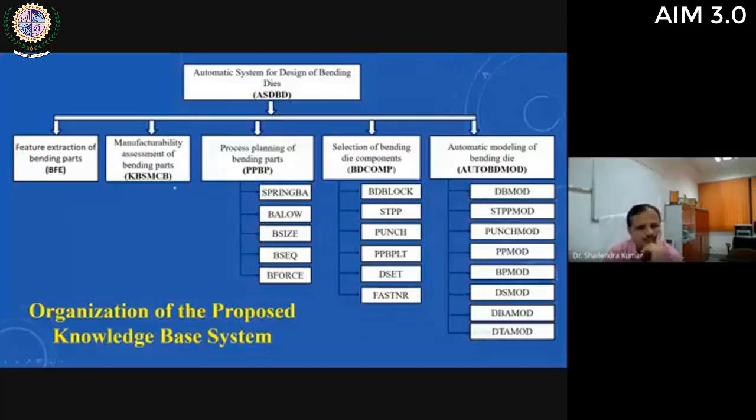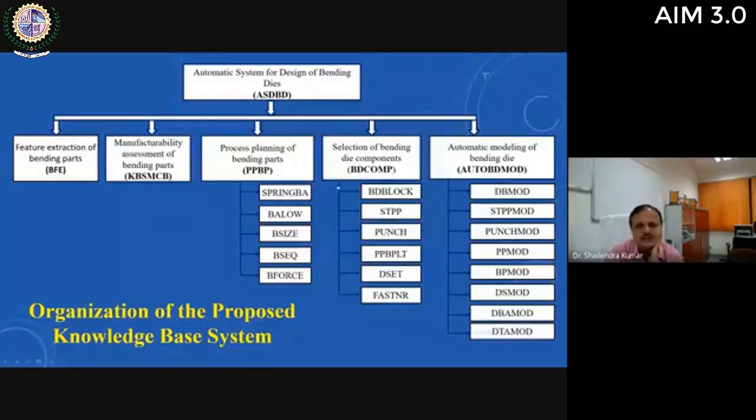And then process planning of bending part. Again, different modules of the system will take input from the output of the previous modules, and all these modules will execute one by one and generate some database files.